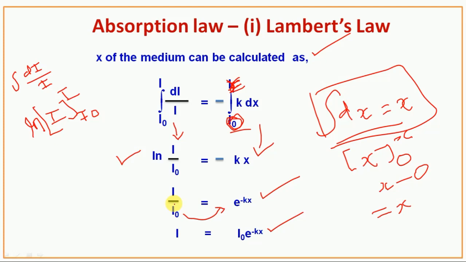So therefore I/I0 is equal to e^(-kx), and I is equal to I0 e^(-kx).